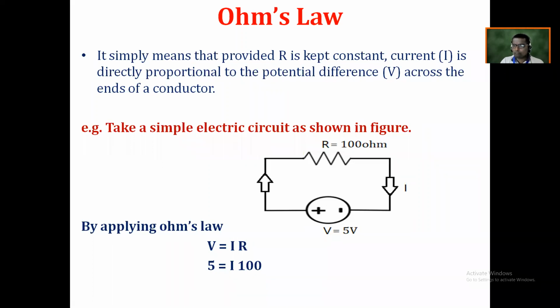So on the left hand side, what is that equation? 5 divided by 100 is equal to I. Now you can calculate that answer, which is equal to 0.05 ampere. And that 0.05 ampere, we call it 50 milliampere. Milli stands for 10 raised to minus 3. Are you clear my point?